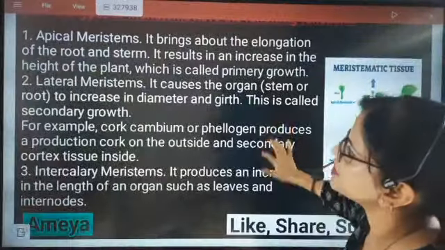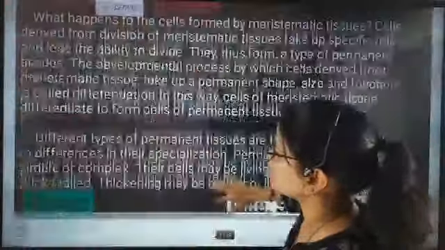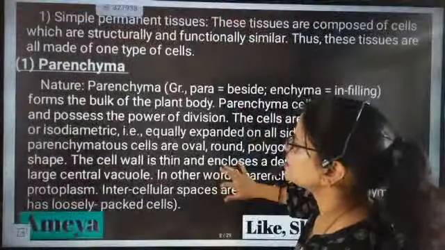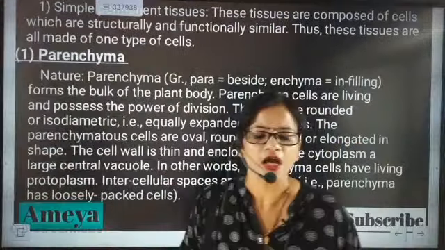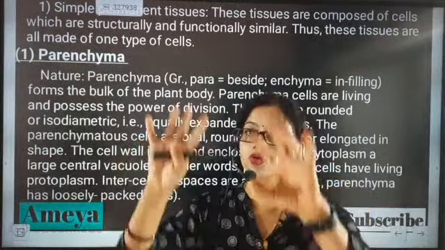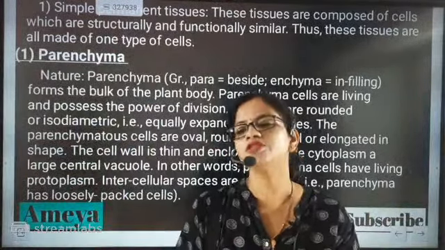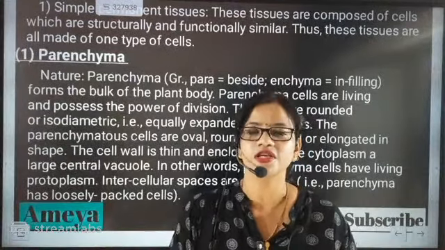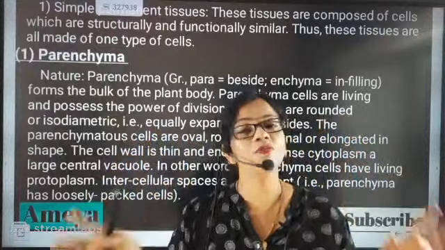Now beta, we are going back to the PDF, and there we are going to understand the parenchymatic tissues. Parenchymatic tissue says that if you are searching for me, you have to search in most parts of the plant. Like a story, parenchymatic tissue says that I am present in most of the parts of the plant.